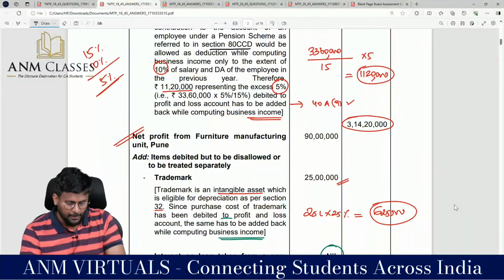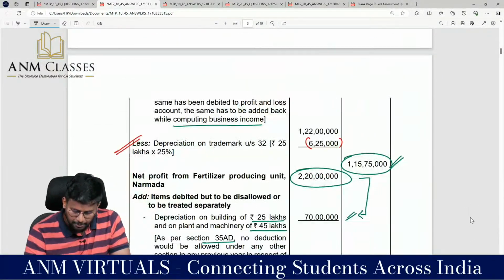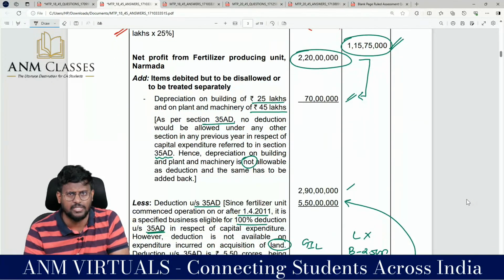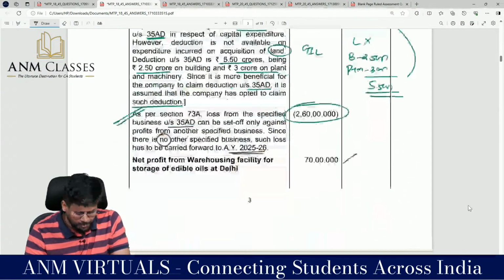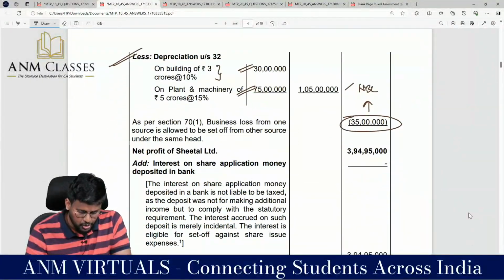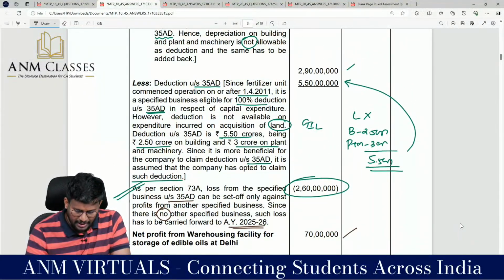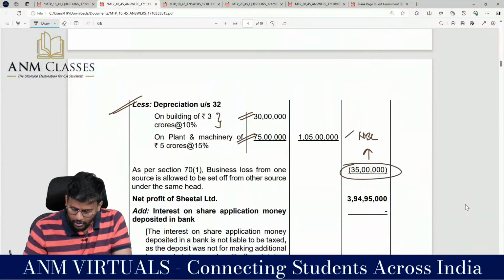Number 2, the manufacturing unit at Pune, you again have a profit of 1 crore 15 lakh 75,000. But since the third business is a specified business, that loss I cannot set off, I have to carry it forward. But the fourth business, my dear lovable students, I can set off, I end up with a loss: the warehousing facility for storage of edible oil, minus 35 lakh loss.